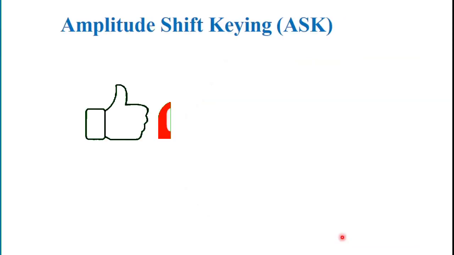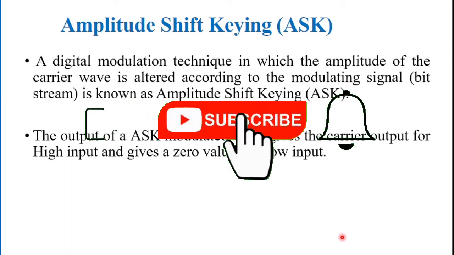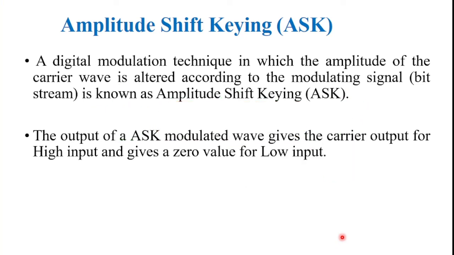First, we are going to discuss amplitude shift keying. And what is amplitude shift keying? In amplitude shift keying, the amplitude of the signal is varied to represent the signal levels, while frequency and phase remain constant. Amplitude shift keying is a type of digital modulation technique which represents the binary data in the form of variations in the amplitude of a signal.